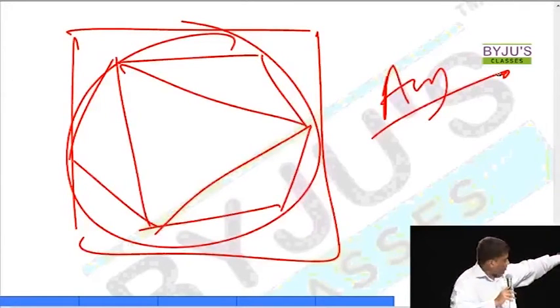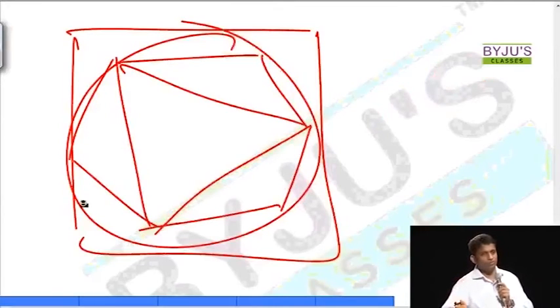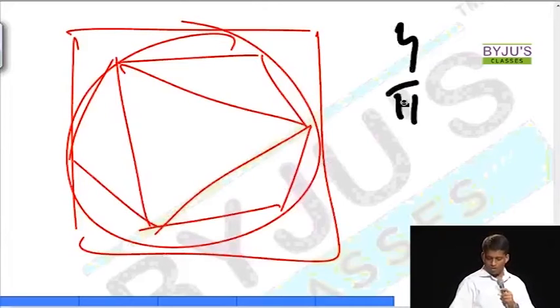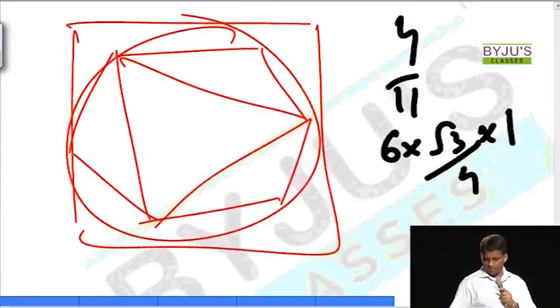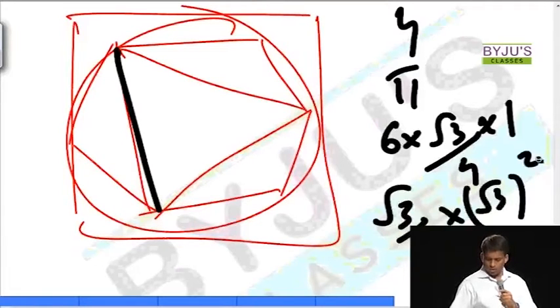This is all defined, right? This is a diagram which you can write in numbers. This is basically something which you will come across so many times while solving questions. That's why I'll solve questions based on this in almost all sessions. But basically, you can simply write the diagram as 4 area wise, 4, circle is pi, equilateral triangle or hexagon is 6 into root 3 by 4 into 1, and this is root 3 by 4 into root 3 square.